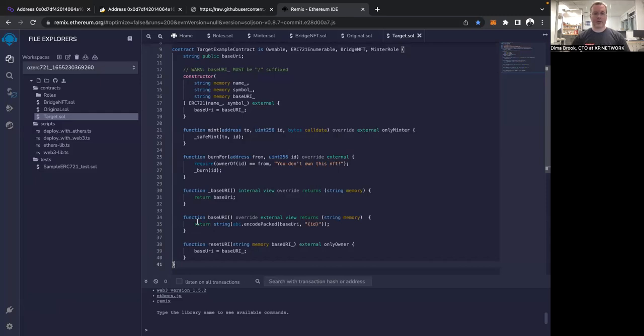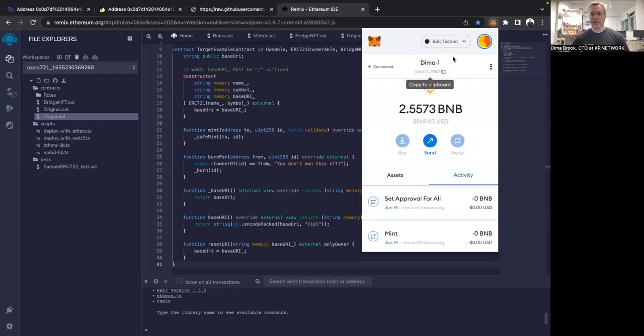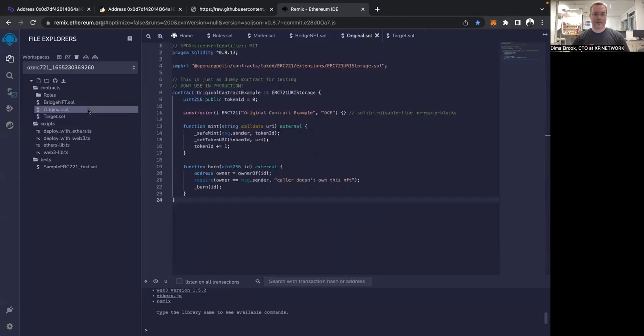Okay, so the first thing we'll have to do here, we will have to compile our smart contracts, and then we will deploy them here from Remix. Right now, we can see that our MetaMask is already set to BSC testnet, so we're good to go and deploy our first smart contract on BSC testnet. Let's select BSC testnet to be our chain of origin. So let's deploy the original smart contract.